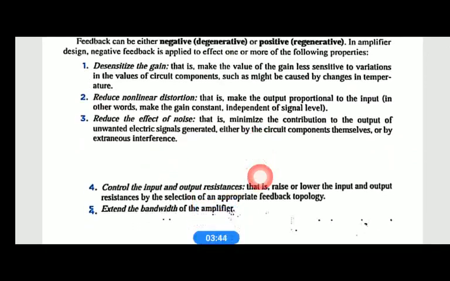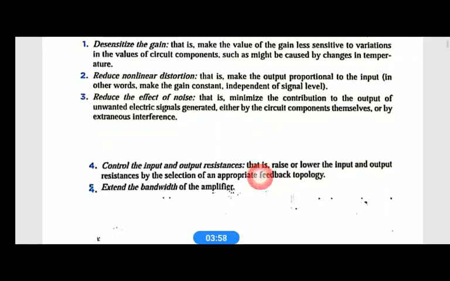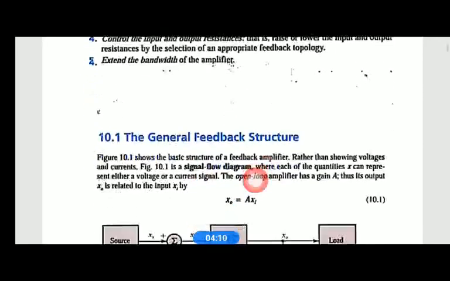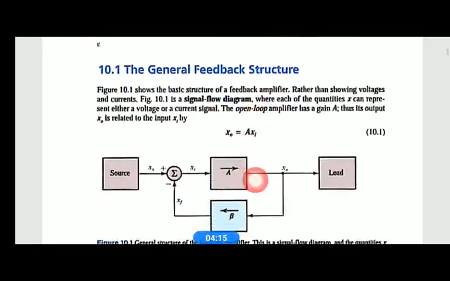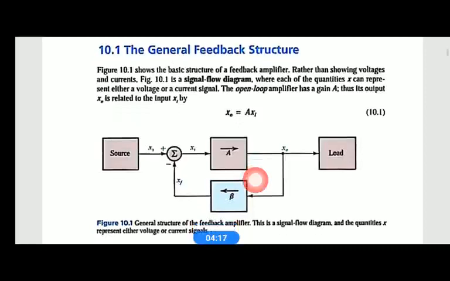Then we can control the input and output resistance. It can raise or reduce the input resistance as well as the output resistance by using feedback. Feedback also extends the bandwidth of the amplifier, the range of signal frequency which is to be amplified properly. That bandwidth is increased by using feedback.